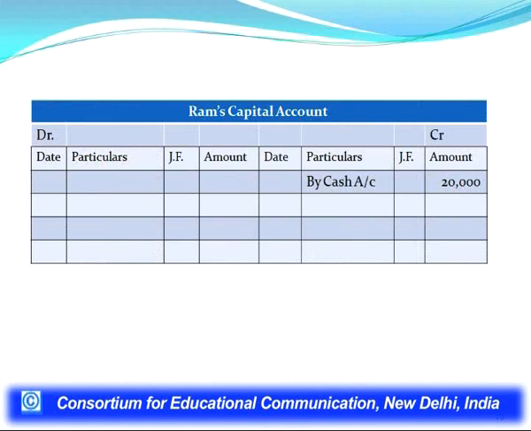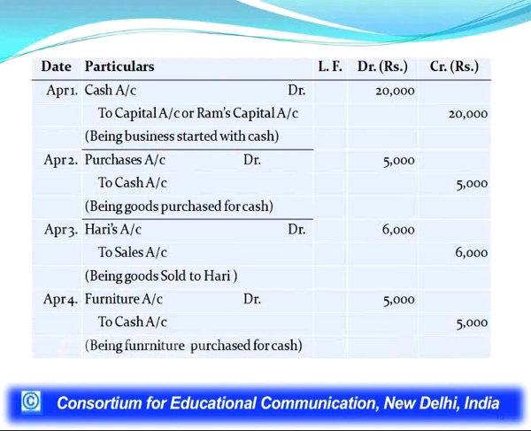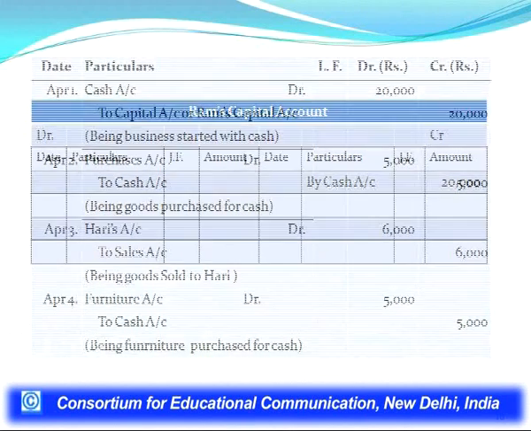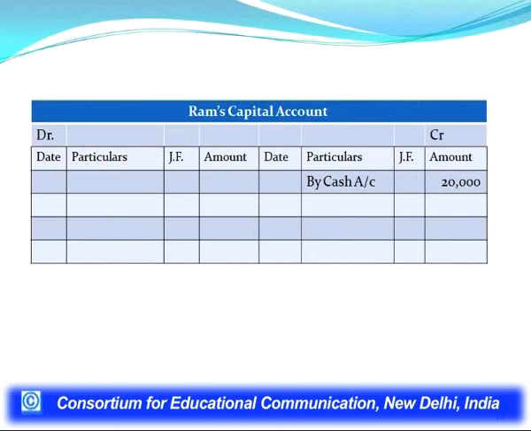First, we are seeing the Ram's capital account. I have shown it here in the traditional format, because normally for beginners this format is used. Later on you can switch over to the modern format. So, in this journal entry, Ram's capital account has been credited, therefore, posting will be made on the credit side and we have to record the cross account, that is the cash account. So, in the ledger we have to mention the dates in the date column, in particulars column, by cash account.